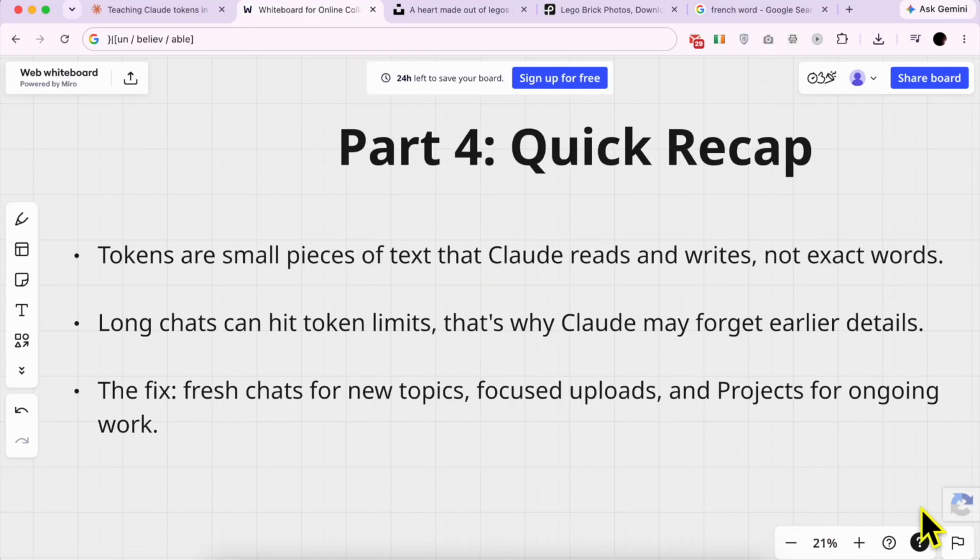Tokens are small pieces of text that Claude reads and writes, not exact words, and long chats can hit token limits. That's why Claude may forget earlier details. The fix: fresh chat for new topics, focused uploads, and projects for ongoing work. Now you know exactly what's happening behind the scenes every time you chat with Claude.